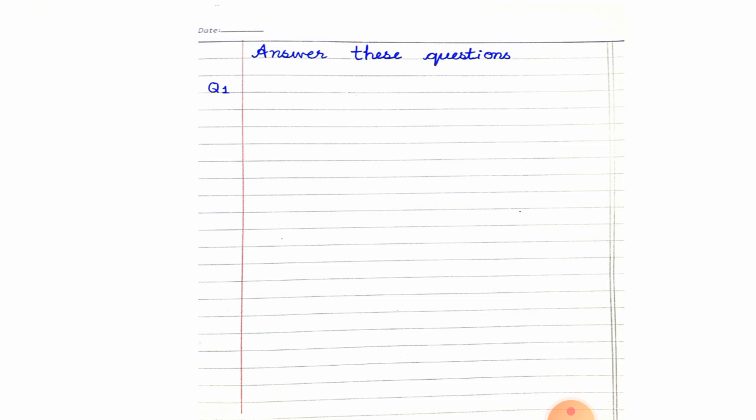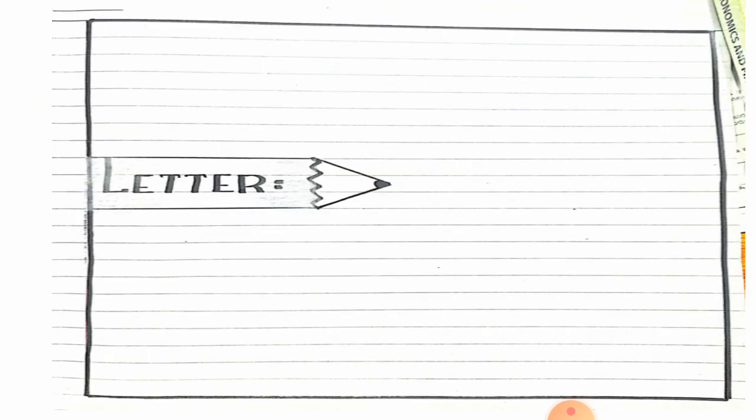Now the next is question number 4, that is about a letter. First you will prepare the title page for the letter, and then on the next page you will write the question: write a letter to your friend congratulating her on her success in the exam, as it is given to you in your May task. After this, the next thing is how to start the letter.